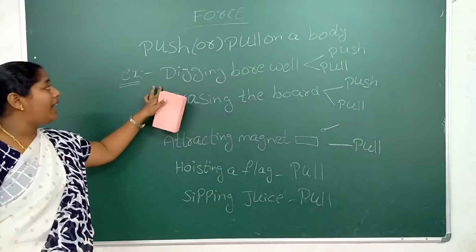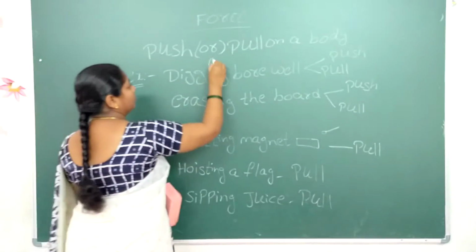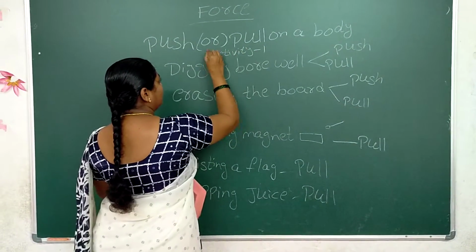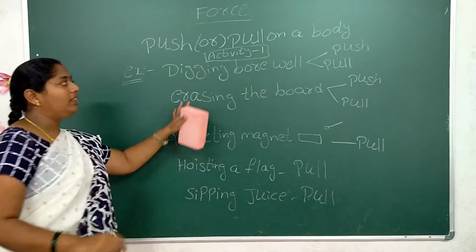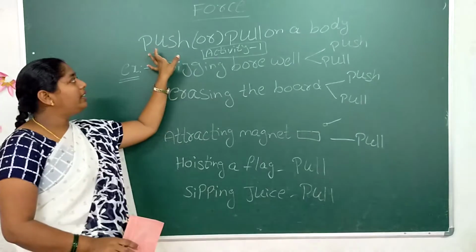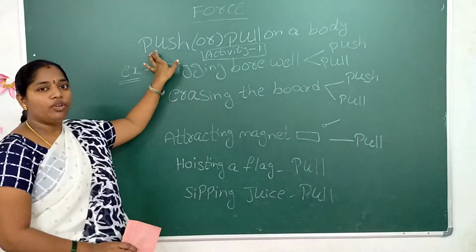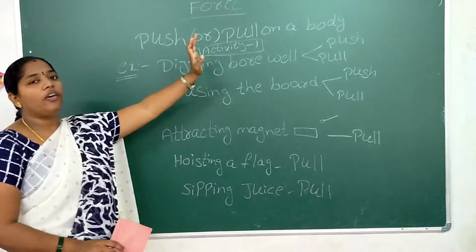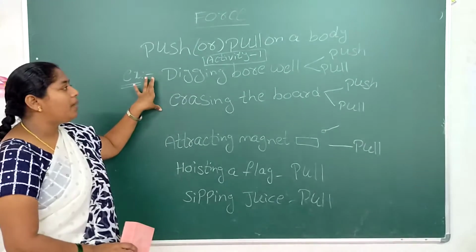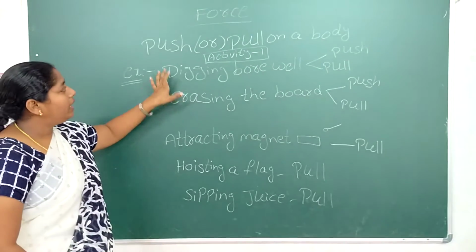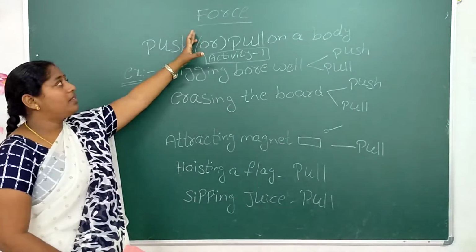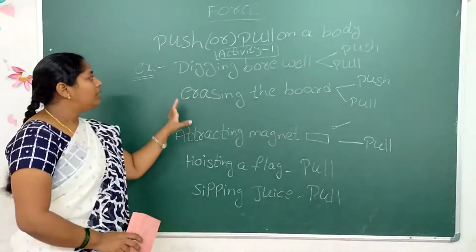Okay, this is activity 1. Activity 1 is in our textbook. You also read the definition. What is the definition of force? A push or pull on a body is called the force. These are the examples of the force. Whether pushing or pulling, in both cases force is exerted.